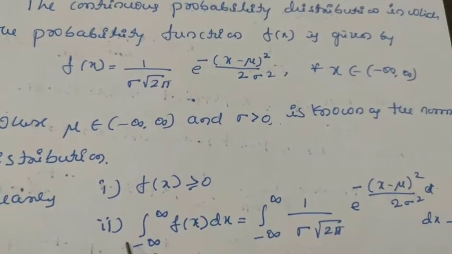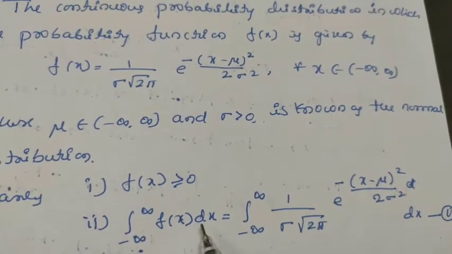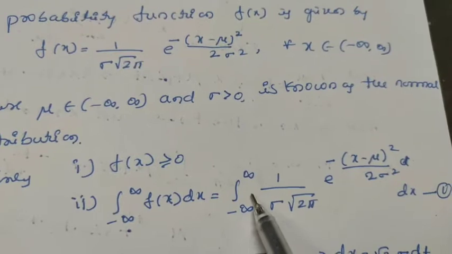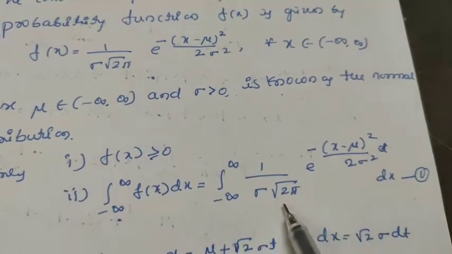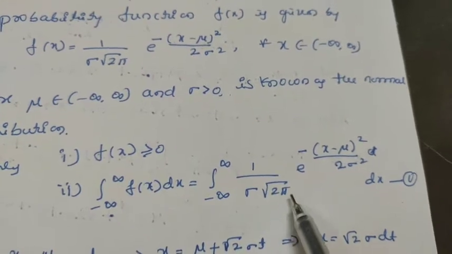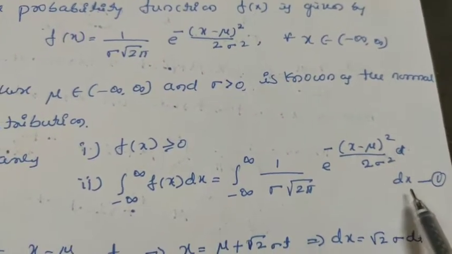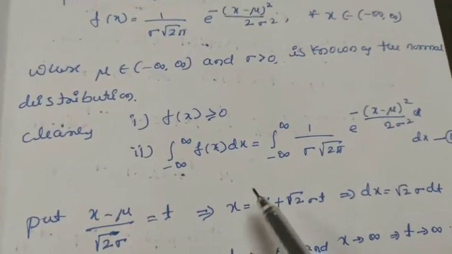And the second condition is integration from minus infinity to plus infinity of f of x dx equals, here f of x is, you write this one, 1 by sigma under root of 2 pi e raised to minus (x minus mu) whole square divided by 2 sigma square into dx. Take this as equation number 1. Let us simplify this here.